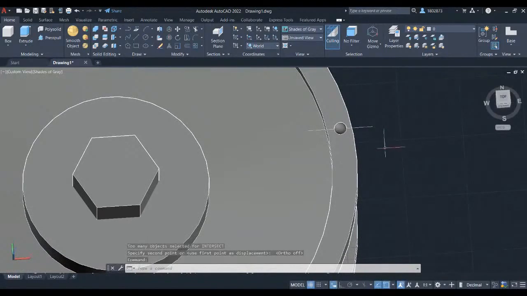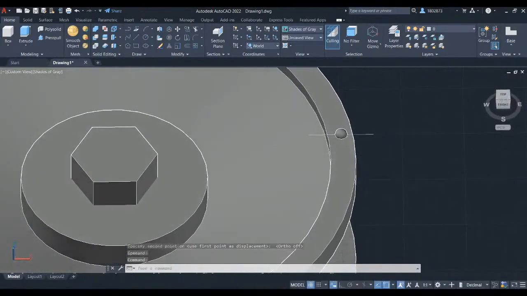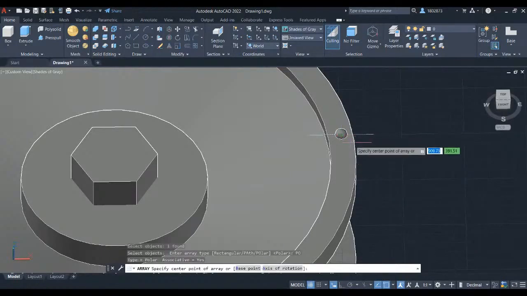We will now grab the array command to create copies of objects in a pattern. Type in array and press Enter. Select the semicircle and press Enter. Enter array type in polar. Select the center point of this part.